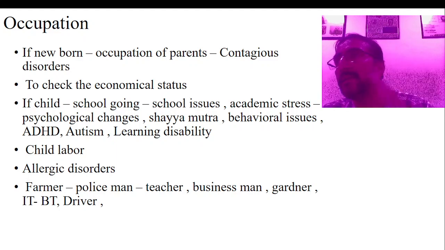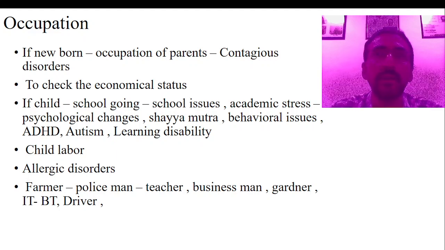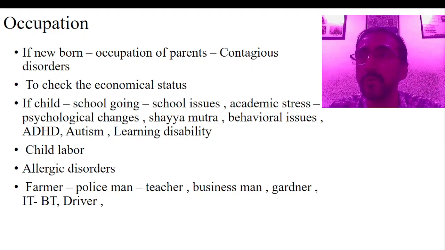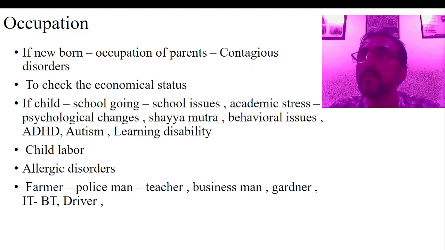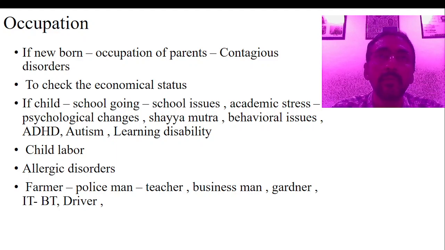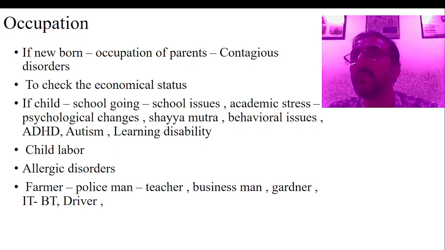Now, this is about the newborn. If it's a school going child, what is the occupation then? Usually we say the occupation of the child is a student and he is going to the school. He is in the learning or educational period, so we can write student as occupation. Although you may not exactly consider studying as occupation, still you can say there are so many school issues.